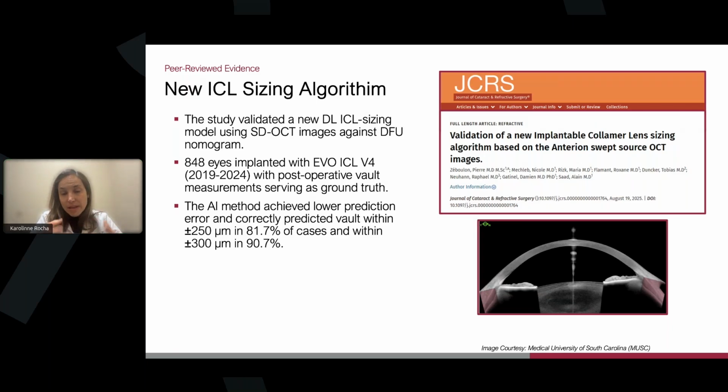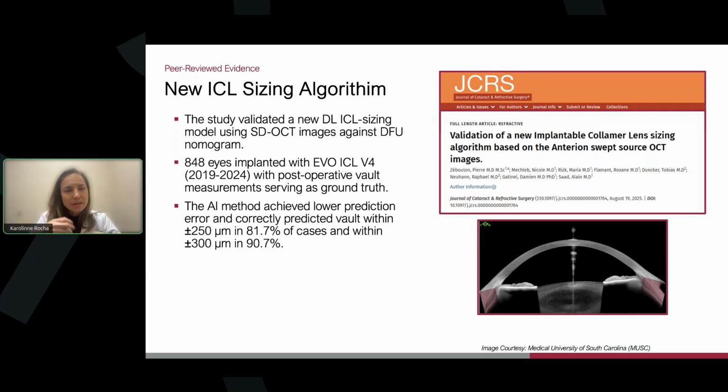This has been validated and published in JCRS with over 800 eyes, with Damien Gatinel and Alan Sayed. They used this AI method to look at the prediction error, and it was really great: within 250 microns in 81.7% of cases, and within plus or minus 300 microns in 90.7% of cases.